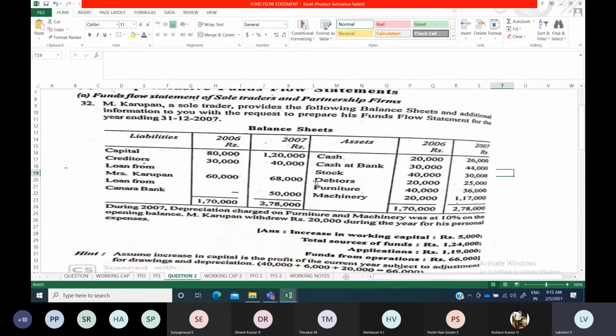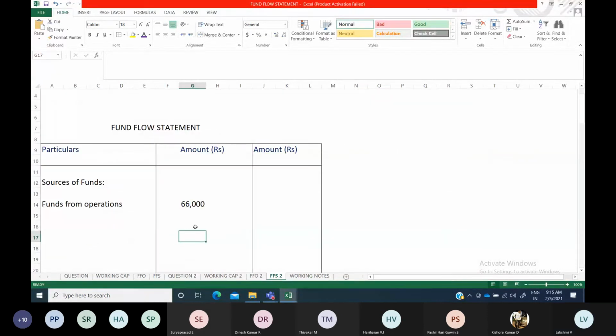How we found it out: the difference of these two numbers, 60,000 and 68,000, is 8,000. So this amount was borrowed actually. So loan from Mrs. Karapan as 8,000. Okay. So additionally you have borrowed, which means fund is coming into the business, an inflow.